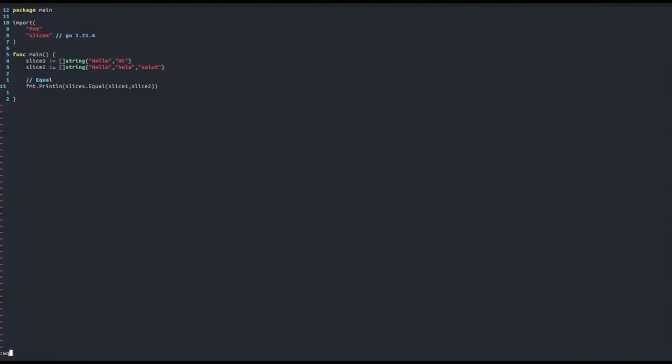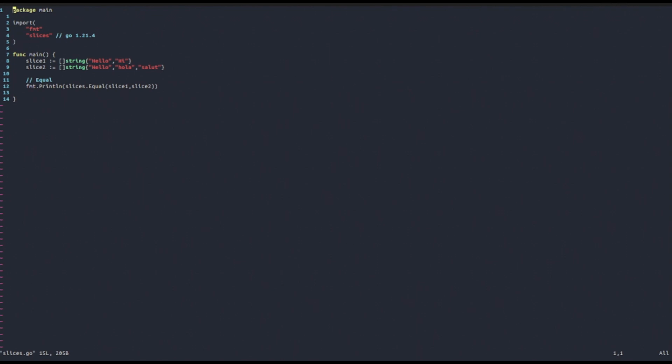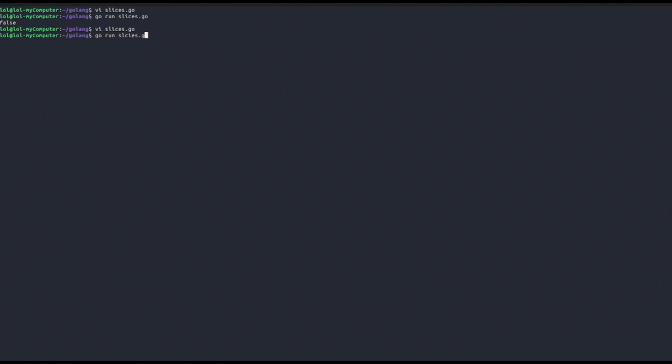Let's see what we get as output, and we get false. Why? Because these slices are not the same. But now let's try and print out slices.equal slice 1 and then the following slice, so hello and then hi, for example. Let's see what we get. Oops.